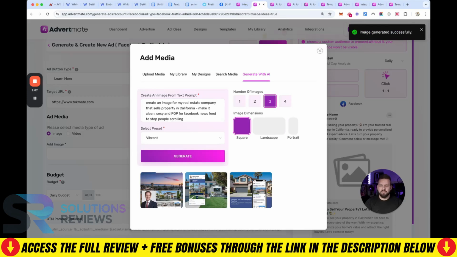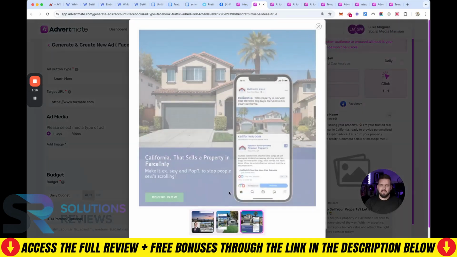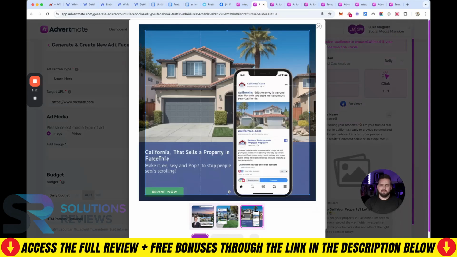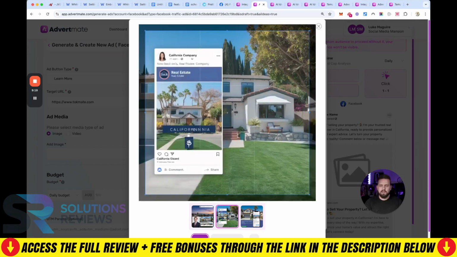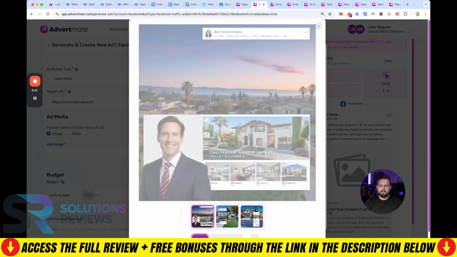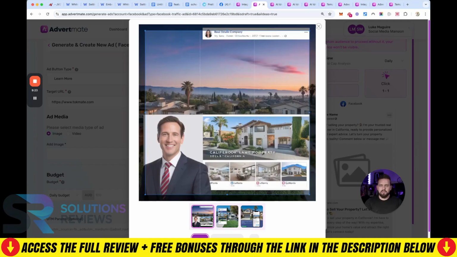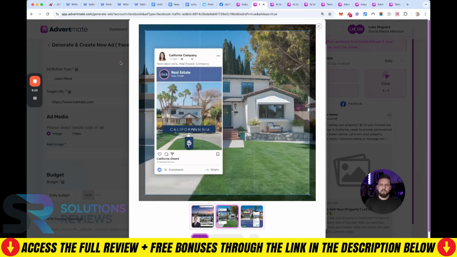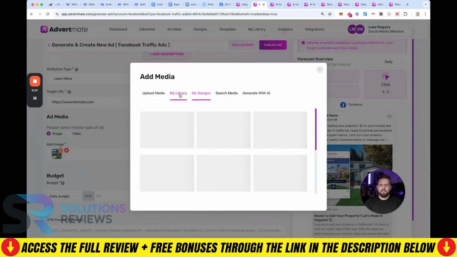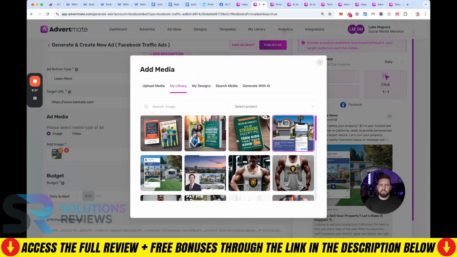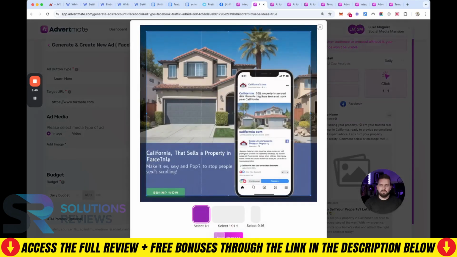We've got a few different examples. All right, and not too bad besides some of the bad writing here, but that's all right. We've got an image editor that we can go in and clean this stuff up. We can use this image. We can even add the guy's photo on there or something if we wanted to as well, if I was doing this for a real estate agent. Let's just use this as an example. We'll save the changes, and then we will go to my library where we can then select this example, save.